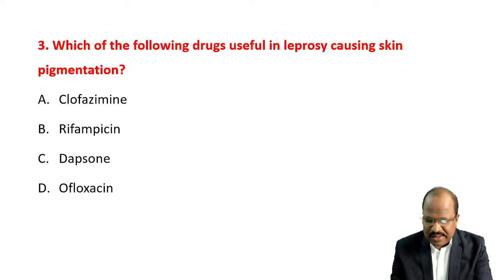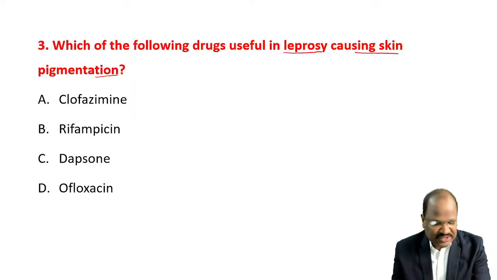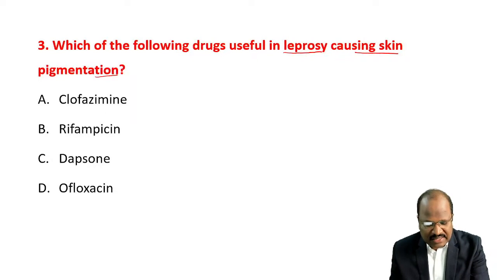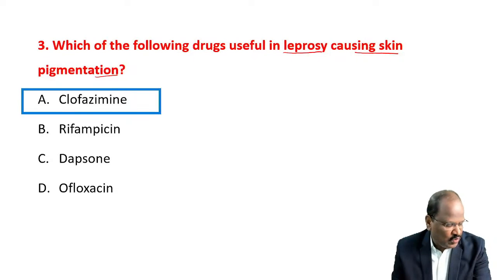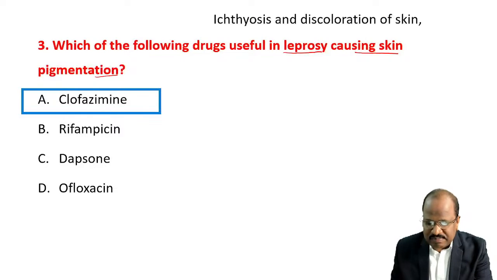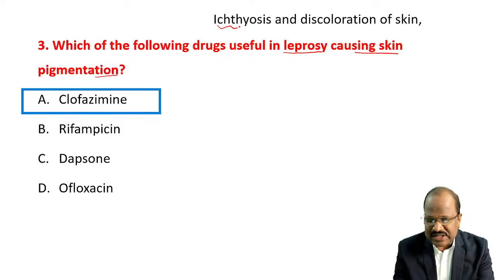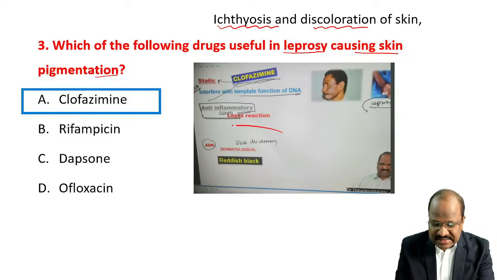Which of the following drugs useful in leprosy causes skin pigmentation? It is also a straight question. Clofazimine, rifampicin, dapsone, ofloxacin. The right answer is option A, clofazimine. Clofazimine mainly causes reddish black skin discoloration and ichthyosis.